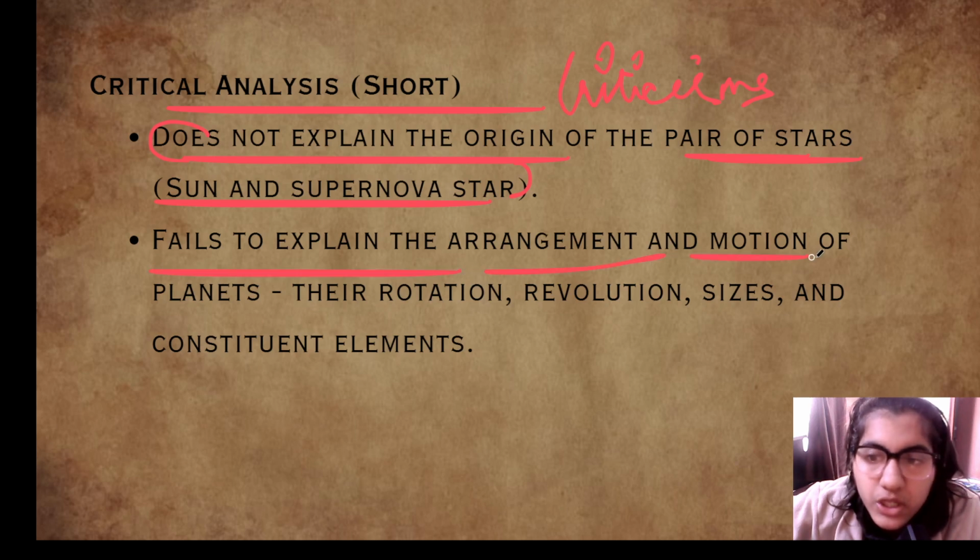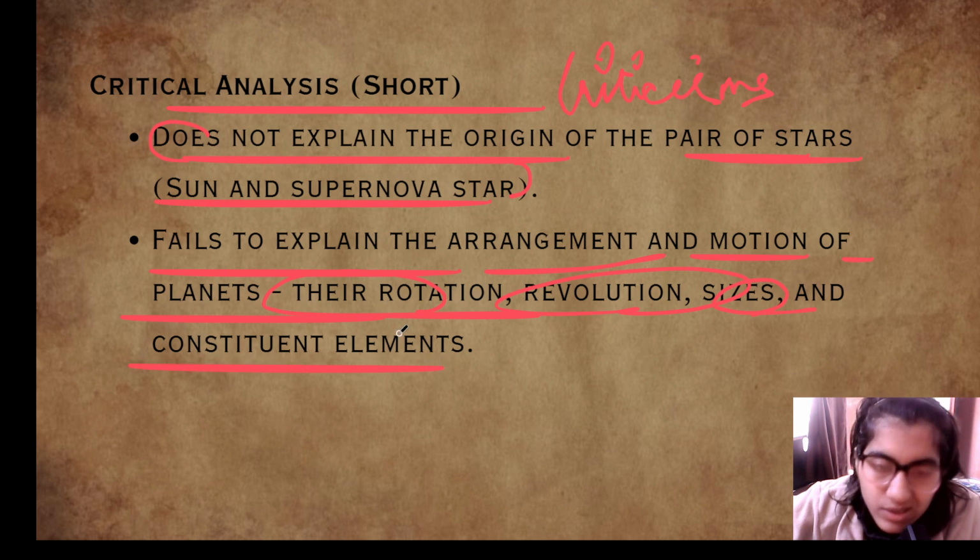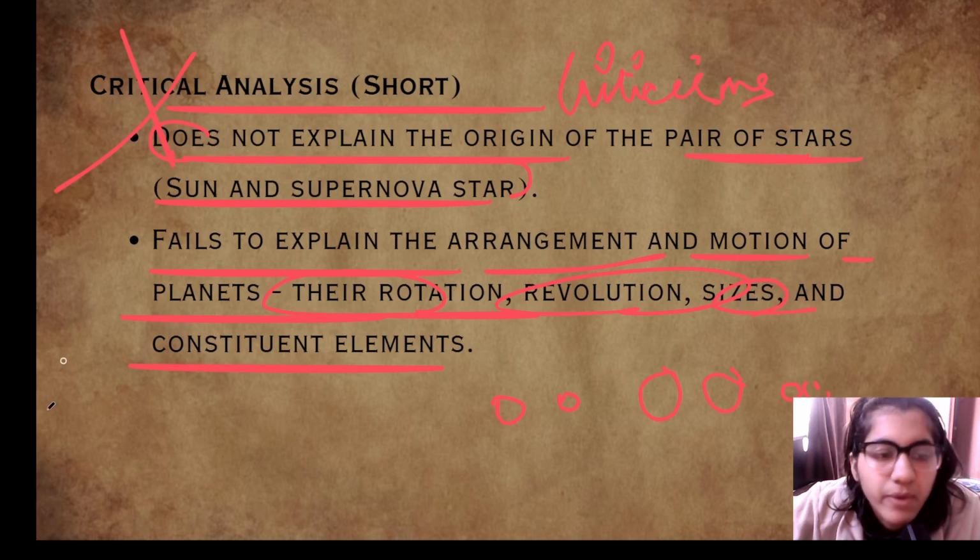It fails to explain the arrangement and motion of planets, their rotation, revolution, sizes, and constituent elements. So it doesn't give us the full description of the arrangement of the solar system, why the heavier and larger planets are in the middle while the smaller ones are at the ends, and why some rotate fast and some rotate slowly, their sizes, etc. It doesn't give information about that.